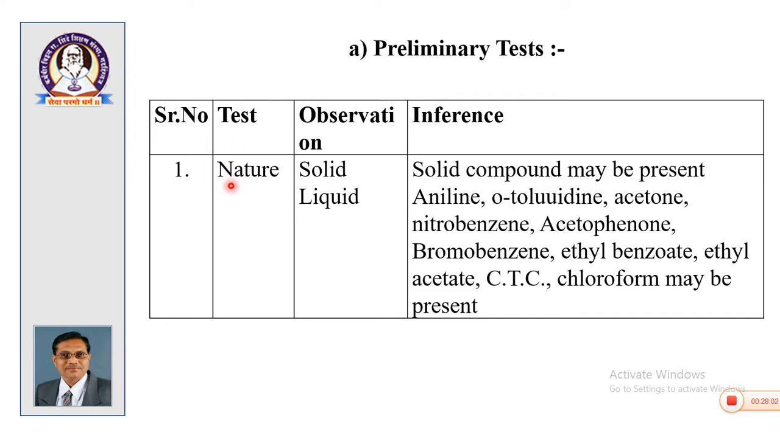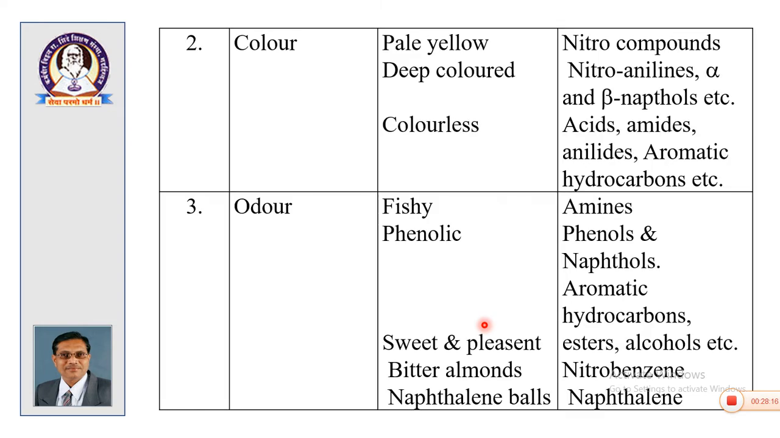So, first test is nature. If your compound is solid, then there are some possibilities. If your compound is liquid, then there are these possibilities. So, preliminary test number 1 will be related to the state of the mixture, either solid or liquid. Then color. Color will be pale yellow for nitro compounds, deep color for nitroanilines, alpha, beta naphthol, etc. Colorless for acids, amides, anilides and aromatic hydrocarbons.